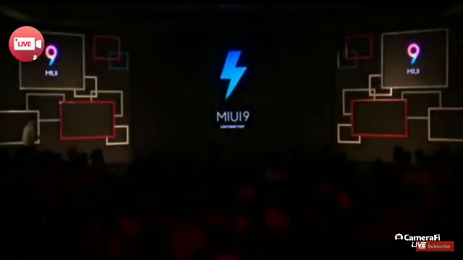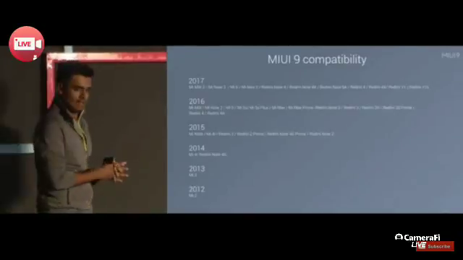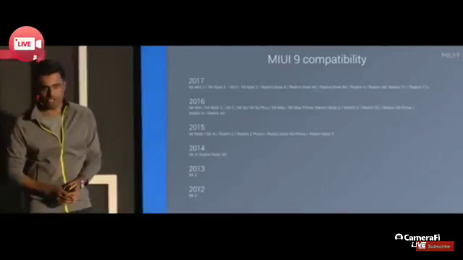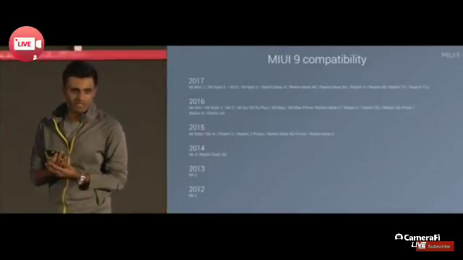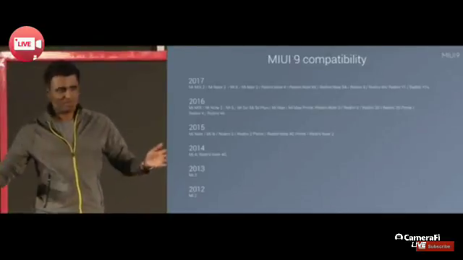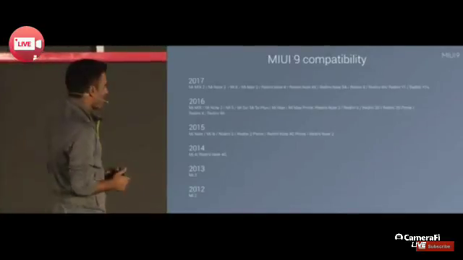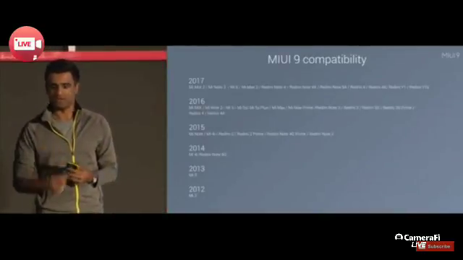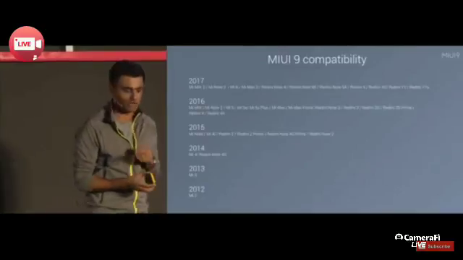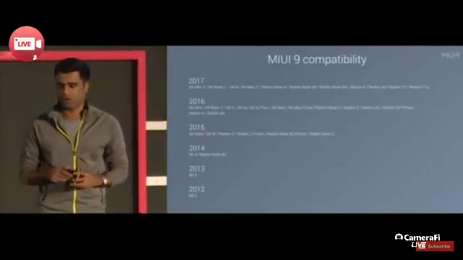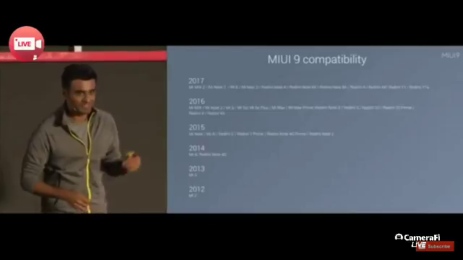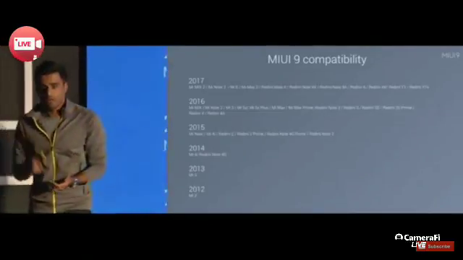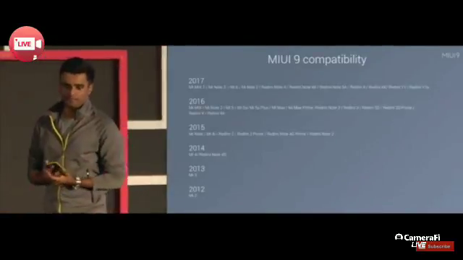We've listed this here by the launch year of that device. And again, I think impressively, if you go down here, you see numbers like 2012 and 2013. As far as we're aware, somebody please tell me if I'm wrong, but as far as we're aware, this is the oldest Android smartphone in the world to still get official updates from the manufacturer. So we don't just support updates for the latest devices. This isn't just for flagship devices. You see devices like the Redmi 2, the Redmi Note 4G, they're all getting MIUI 9.